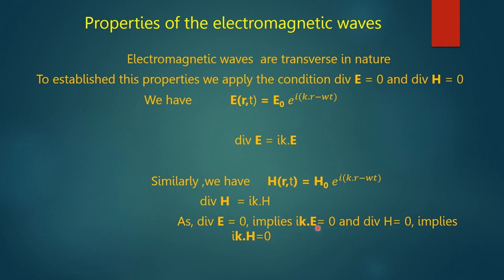This can be the result of the dot product of the two vectors. Thus, the k vector and E vector are perpendicular to each other, and also as i k dot H is equal to 0, that means k is perpendicular to H. From these two properties, we can conclude that the electric field vector E and magnetic field vector H are both perpendicular to each other.